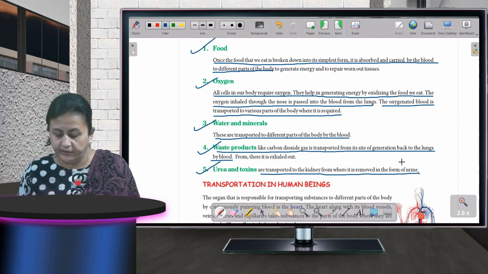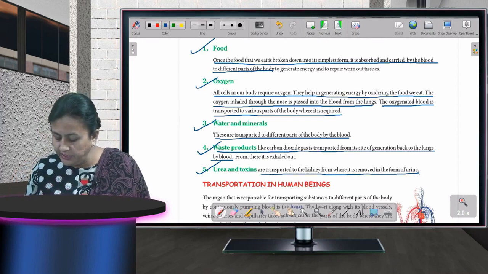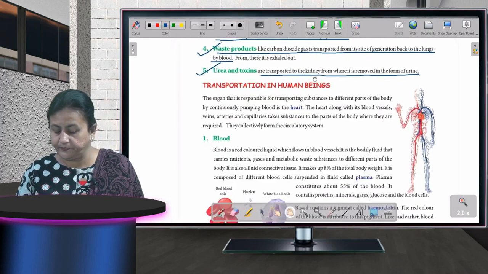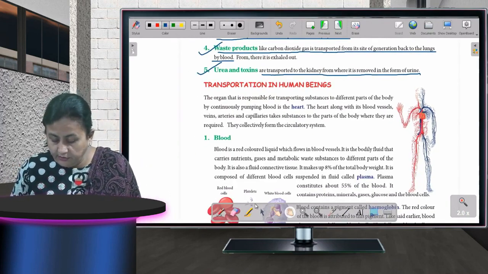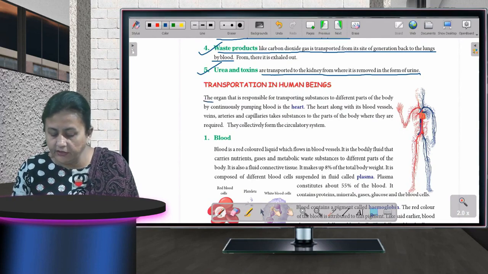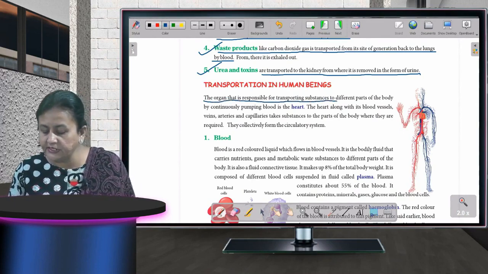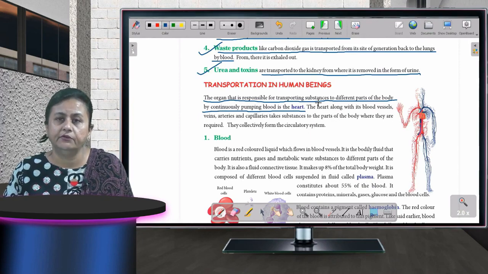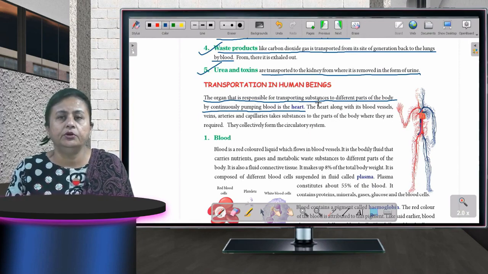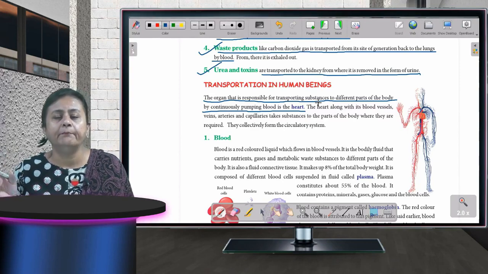Then transportation in human beings. The organ that is responsible for transporting substances to different parts of the body by continuous pumping of blood is the heart. Children, the heart is always working from the time you are born to the time you die. It is continuously pumping the blood.